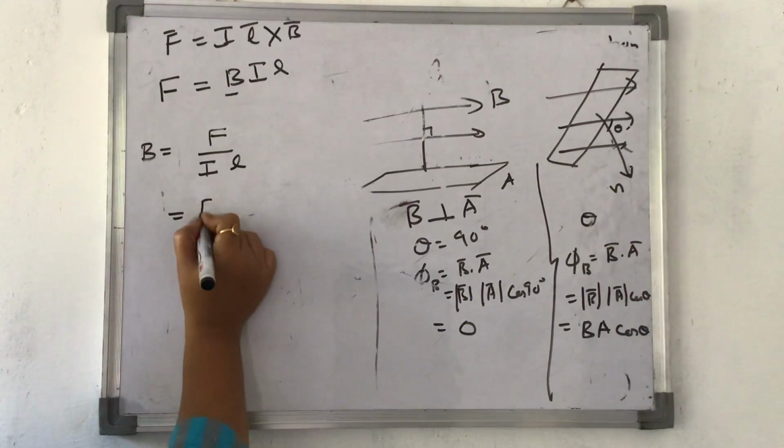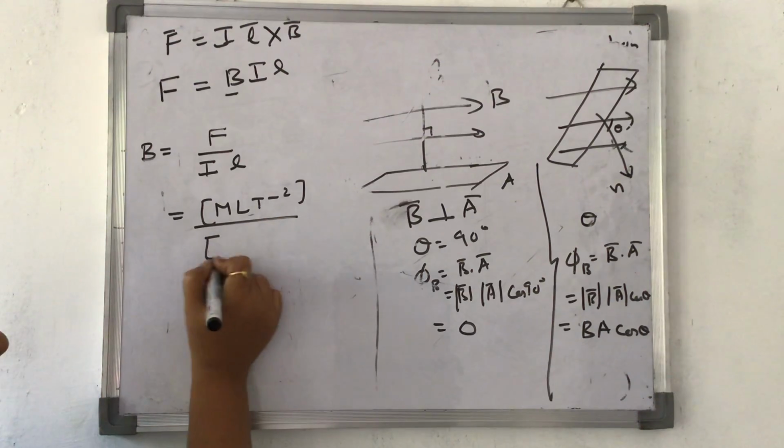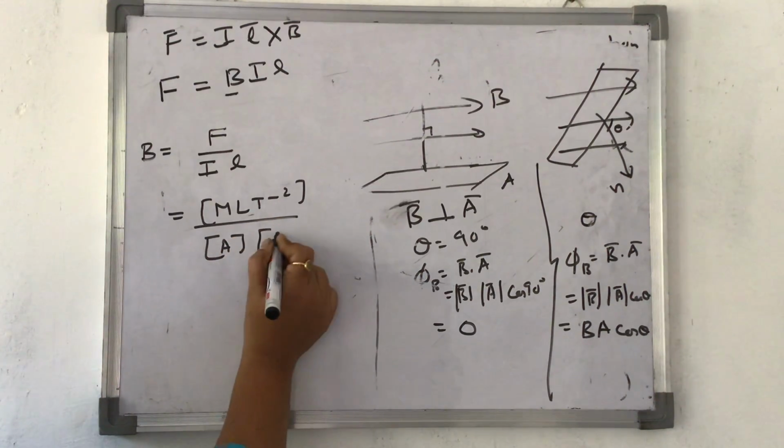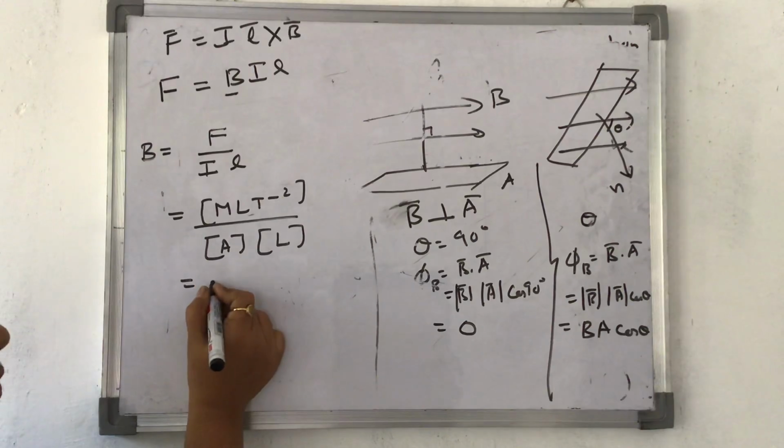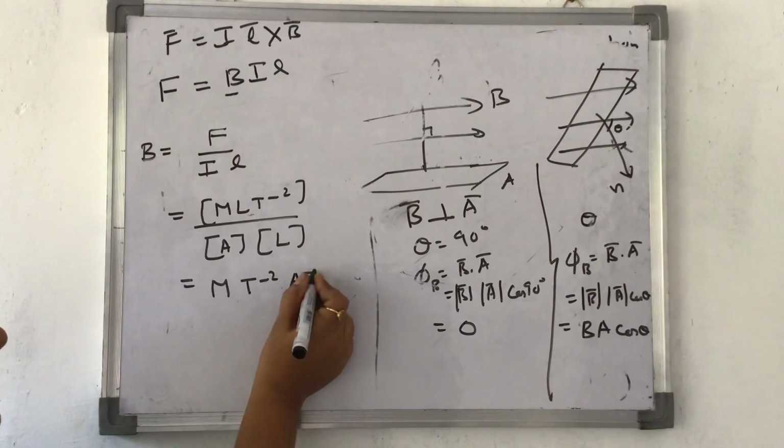For F I know the dimensional formula is MLT minus 2. For I it is A, this is known to us. This length it is L. So the dimensional formula for B becomes M T minus 2 A minus 1.